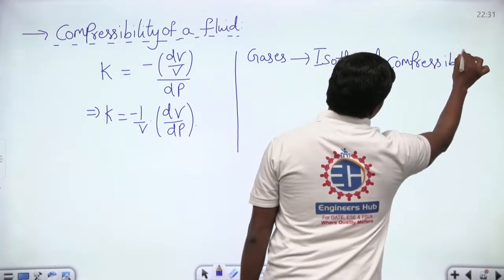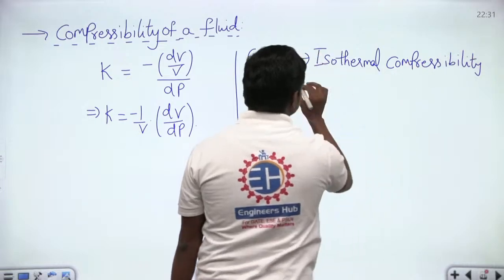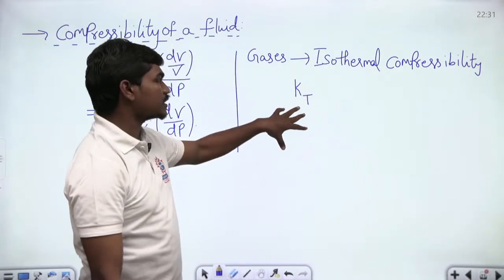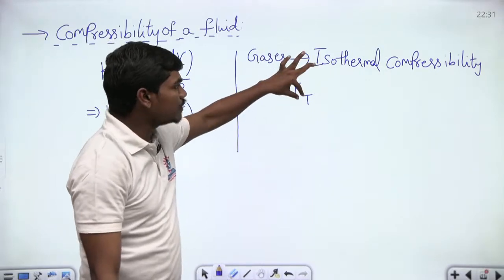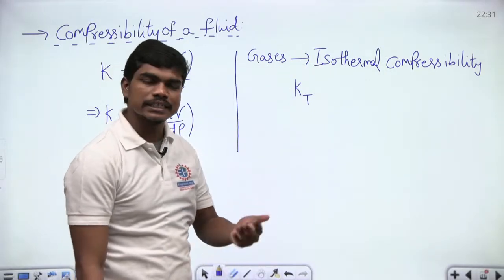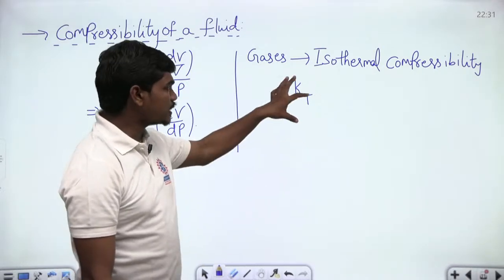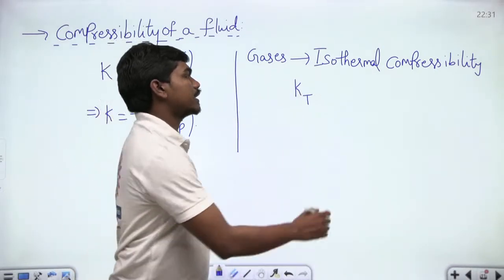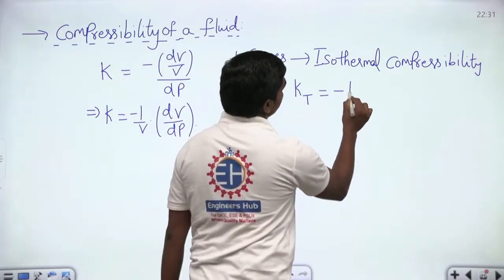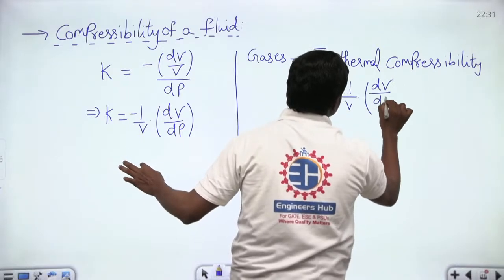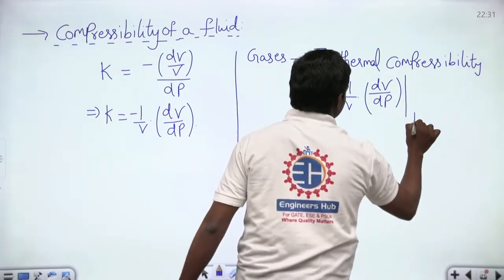What does this isothermal compressibility tell us? It is denoted by K with the subscript T, since in an isothermal process the temperature is constant. K_T is nothing but minus 1 by V into dV by dP, at constant temperature.